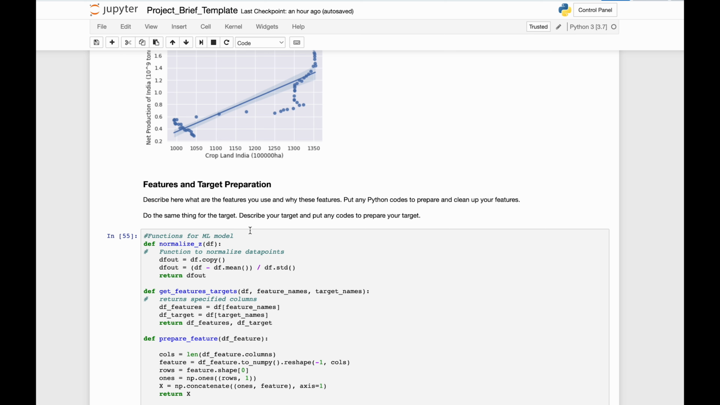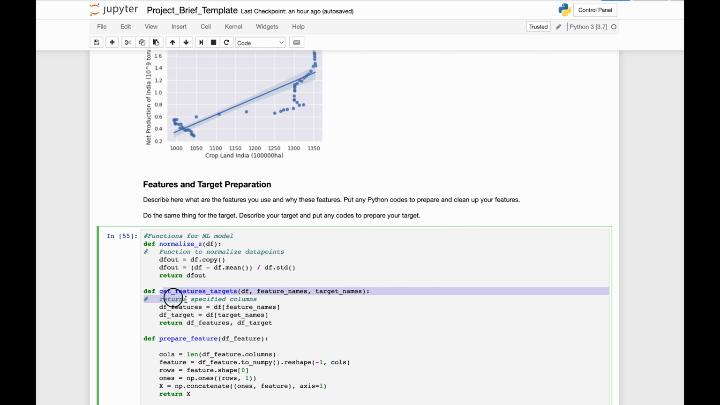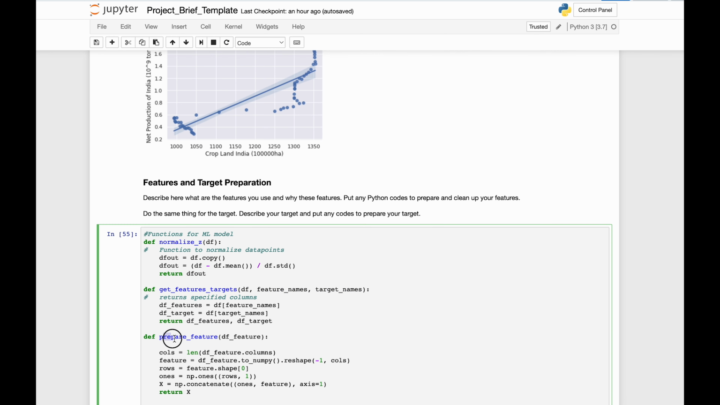Features and target preparation. In the features and target preparation part, we first include the functions which will prove useful in later stages. Normalize Z function takes in the data frame and returns a copy of the data frame with all the variables normalized along the column. Get features targets function takes in the data frame and column names and returns the required columns. Prepare features function converts the data frame into a NumPy array and changes it into a column vector. The function also adds a column of constant ones to the first column.